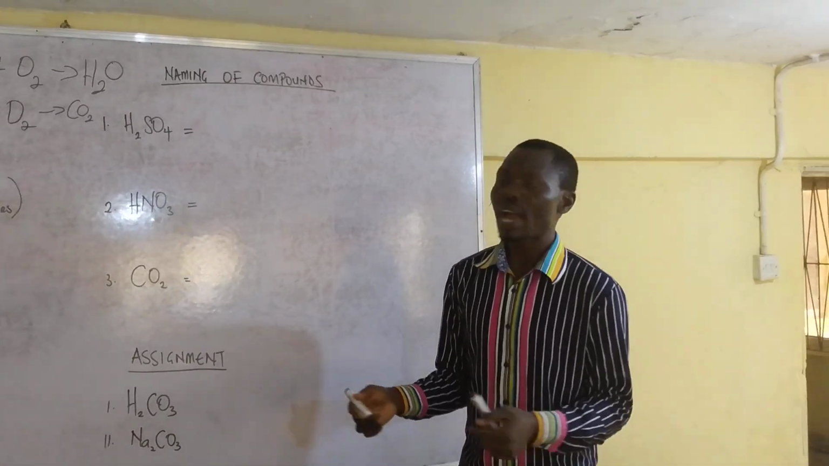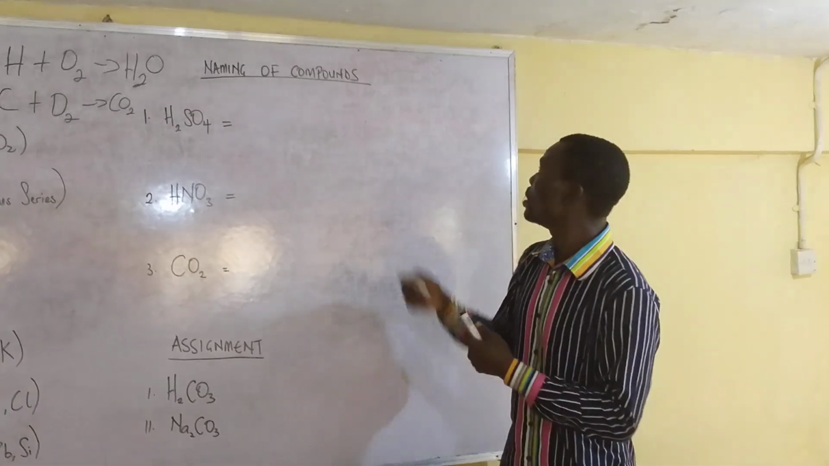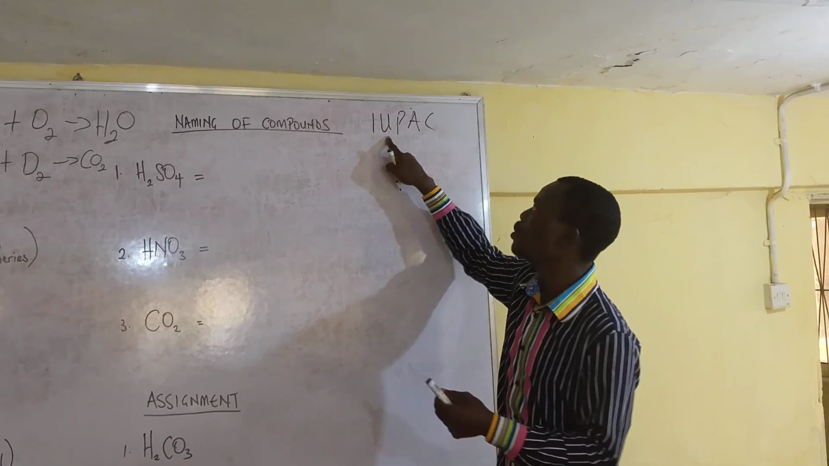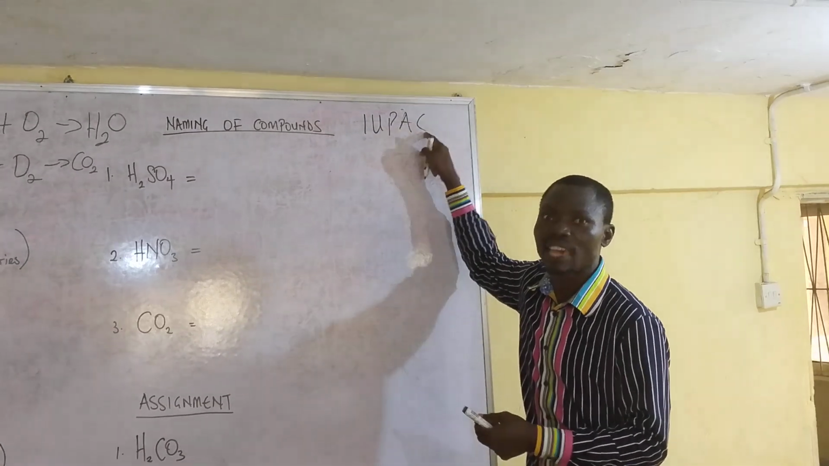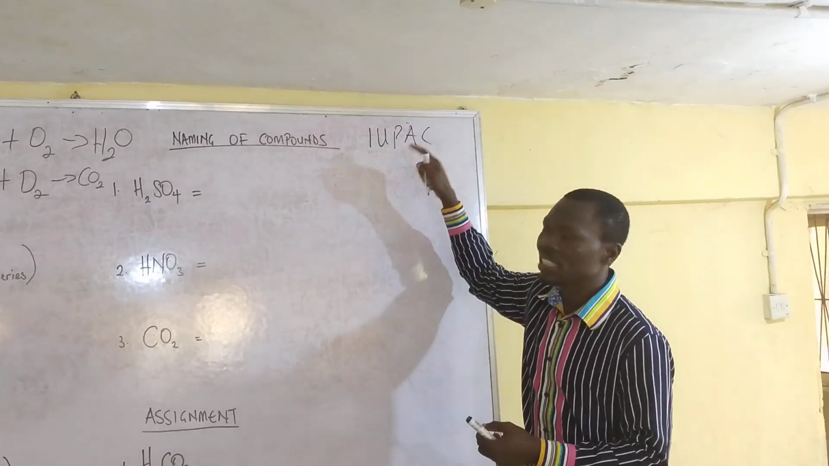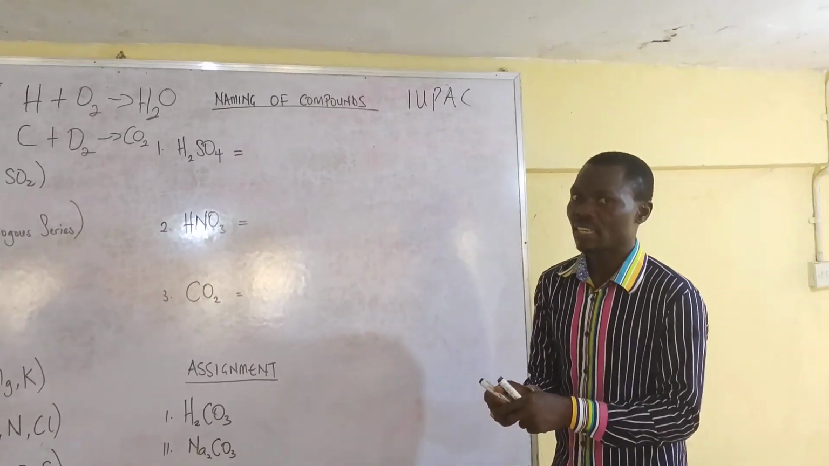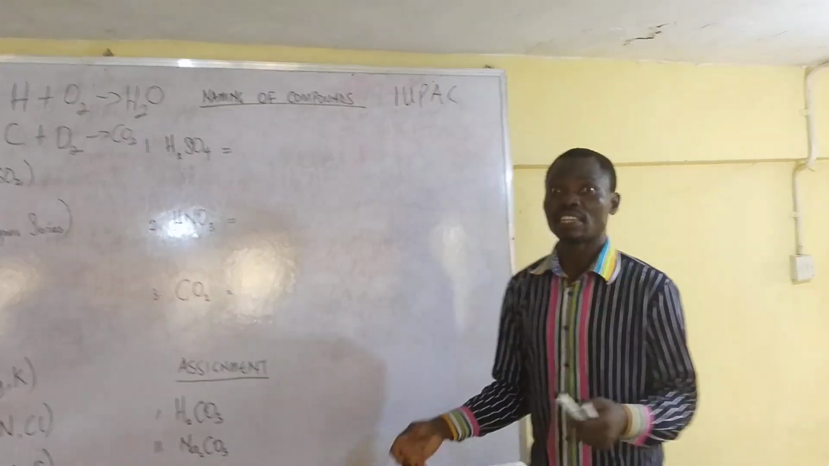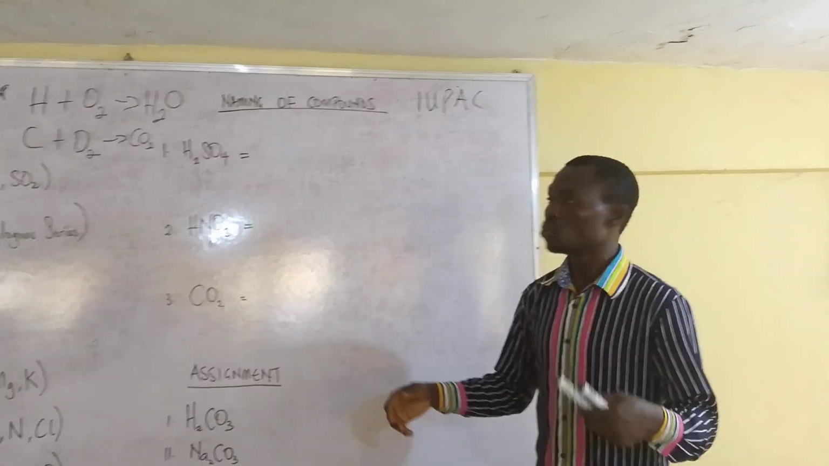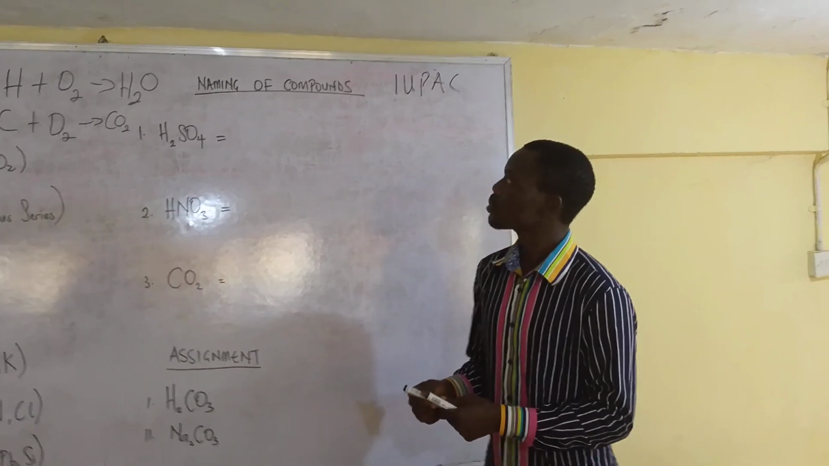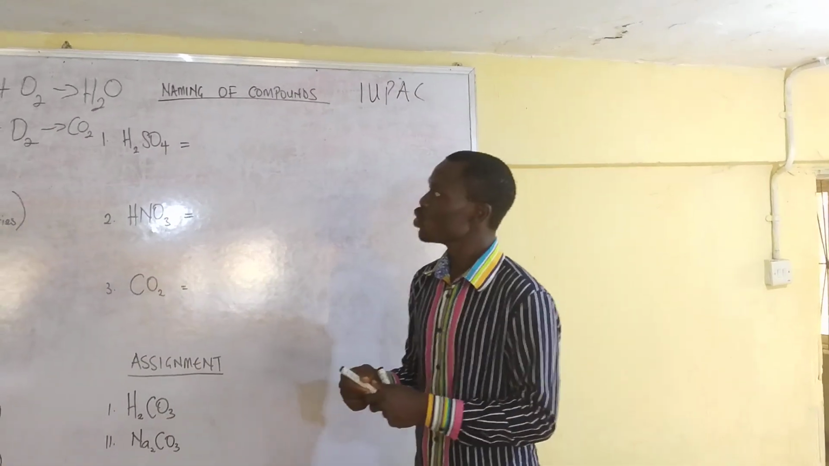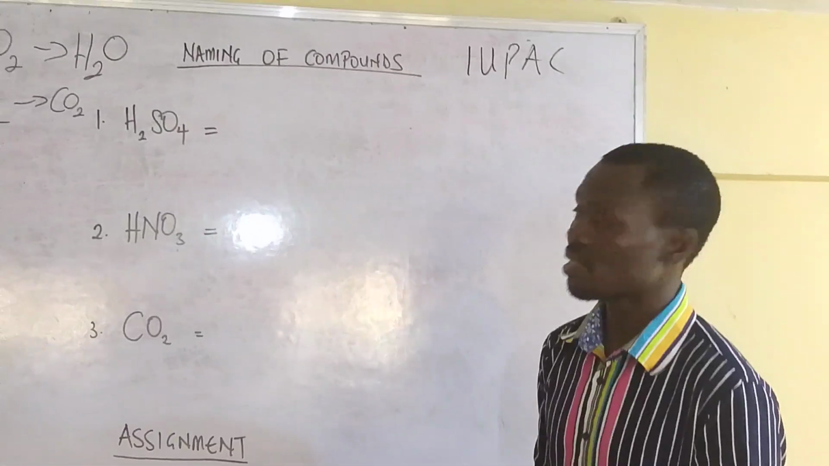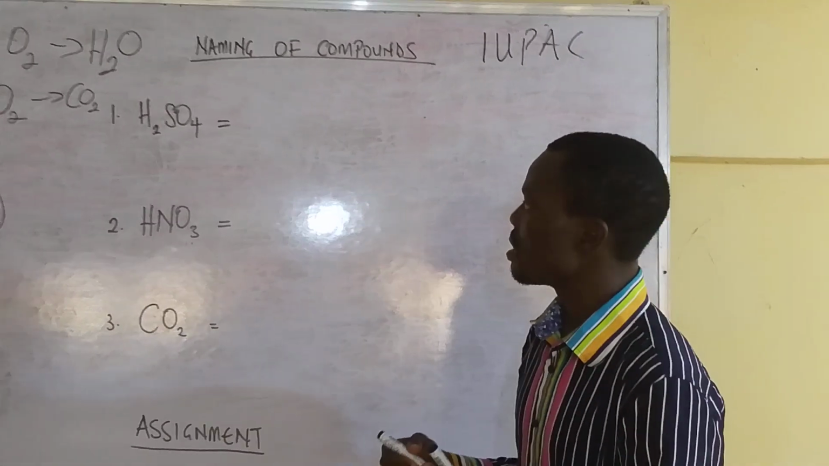There is a union called IUPAC. IUPAC means International Union of Pure and Applied Chemistry. This body is responsible for naming all the compounds that we have in our textbooks, that we have been used to teach. So let's quickly go now. In naming these compounds, you will be able to solve this out based on their valency, based on their radicals.